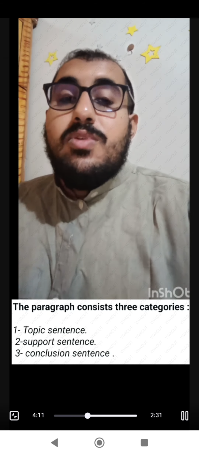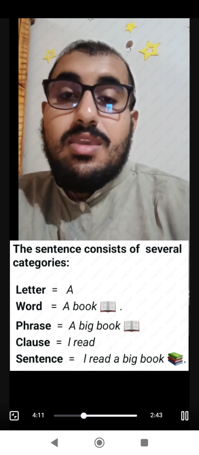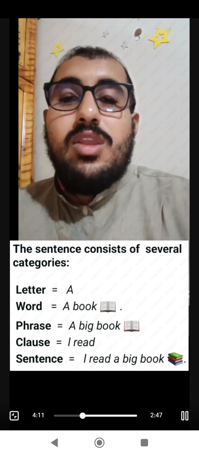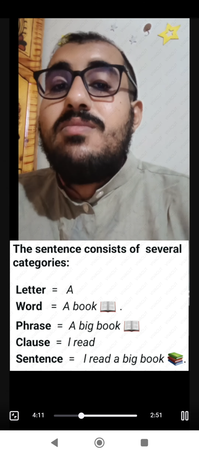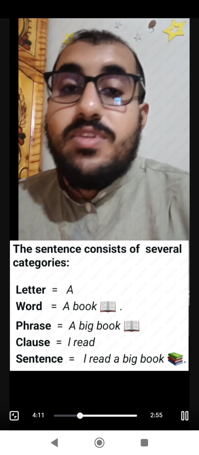But before creating each category of the paragraph, you need to start with how to construct the sentence. That's the very important item when you want to create a paragraph.